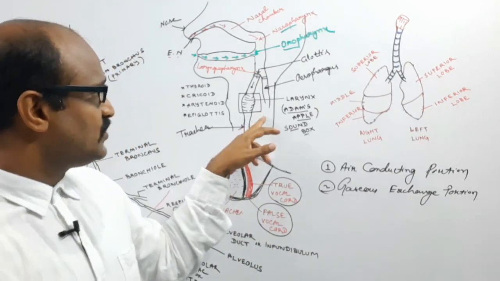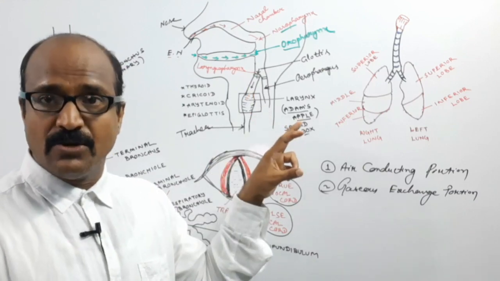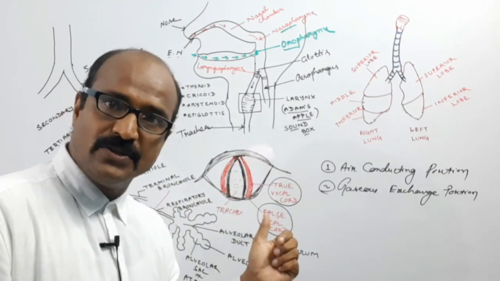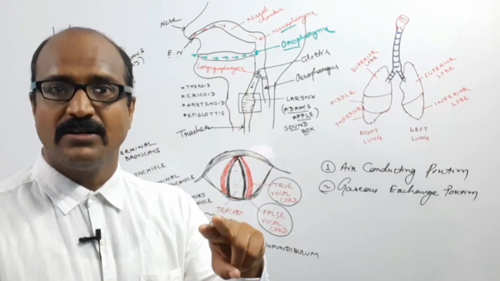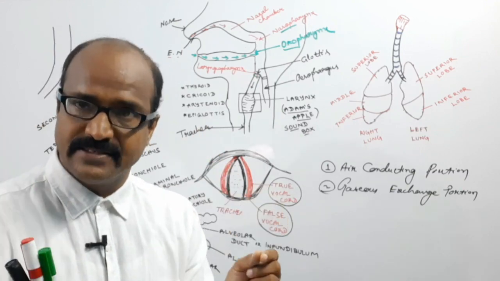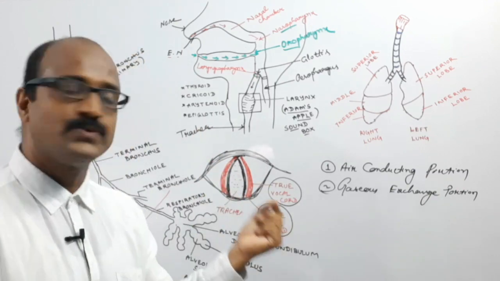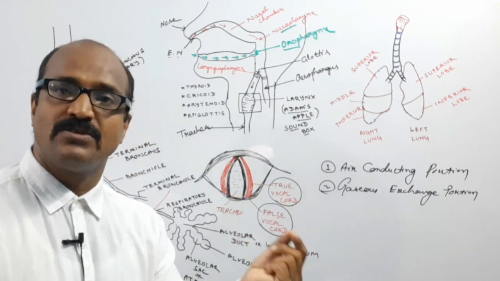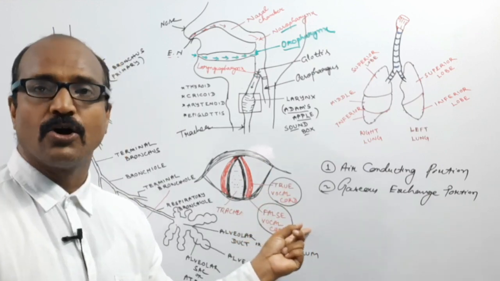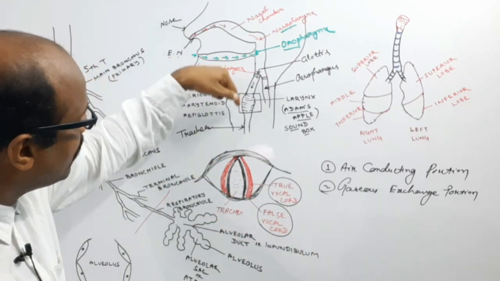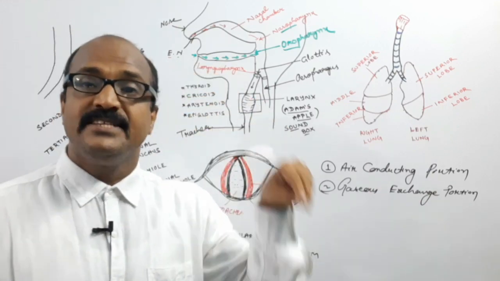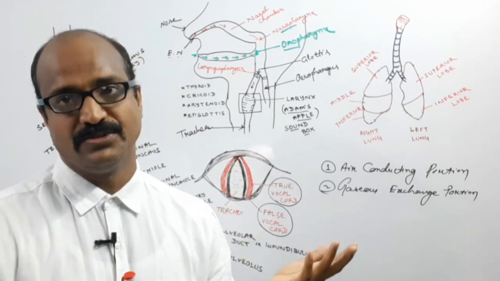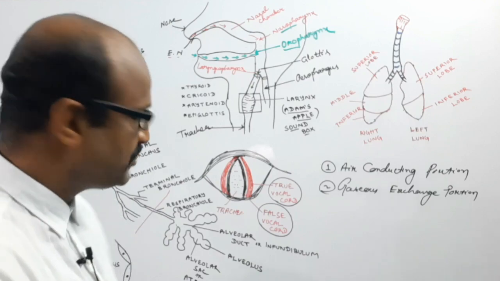Okay. So the Adam's apple or the larynx is present at the neck region, which is a box-like structure. There is one pair of false vocal cords. This is nothing but a fold of the cartilage. The outer ones have no role, that's why these are known as the false vocal cord. But the inner ones produce true sound, that's why these are known as the true vocal cord. So this is the opening of the larynx. When air is forced into the larynx, the cords vibrate and create the sound. That's why this is known as the sound producing organ.